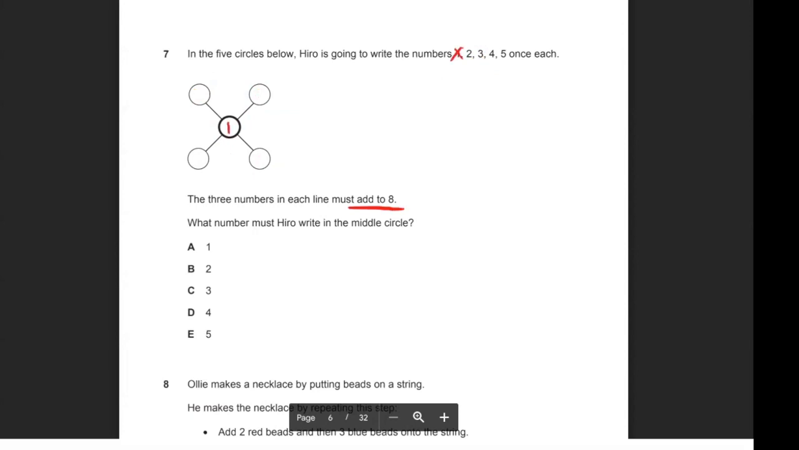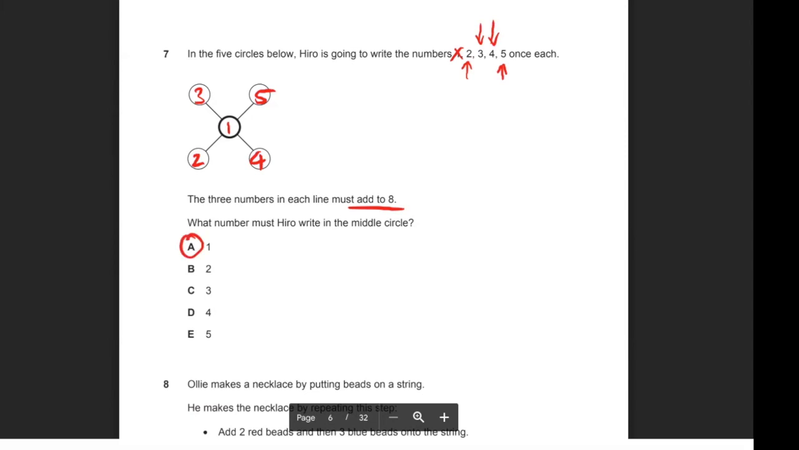And I ask myself, if I want each line to add up to 8, and I put 1 in the middle, that means the 2 circles at the end have to add up to 7. So if I put down 2, I could also choose 5 to add up to 7. So that works. And then the other 2, which are 3 and 4, also add up to 7. So that would be 3 and 4. That combination does indeed work. So the correct answer for 7 should be A.